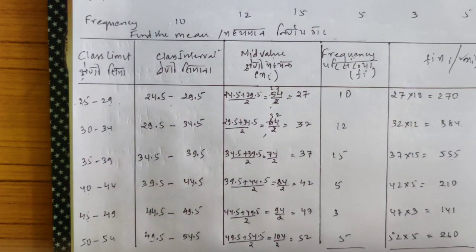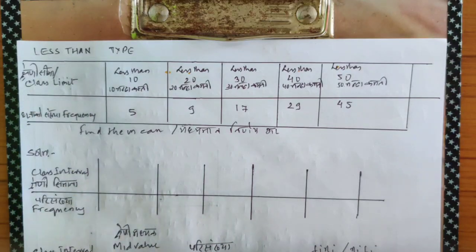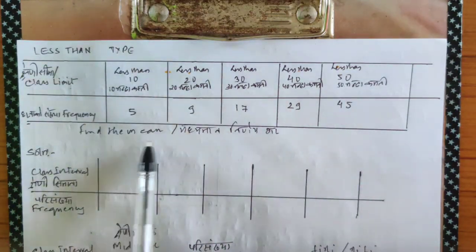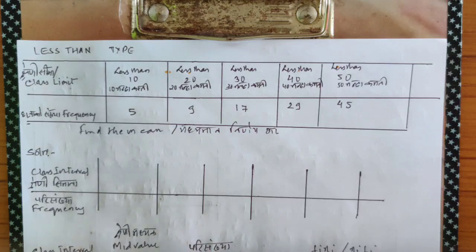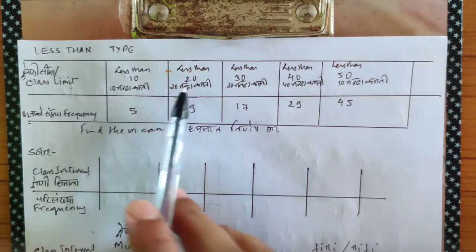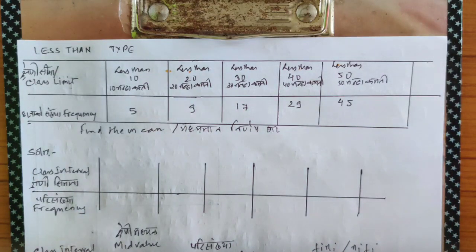Okay people, now let's do another variety, the less than type. Again, class limit will be used, not class interval. So less than 10, less than 20, less than 30 is given and the frequencies are given. We need to find the mean. Again, the question does not say any method, so let's go with the direct method, because that's the shortest and the easiest method we have. With this kind of table, we'll be unable to solve, so this must again be converted into an exclusive interval.